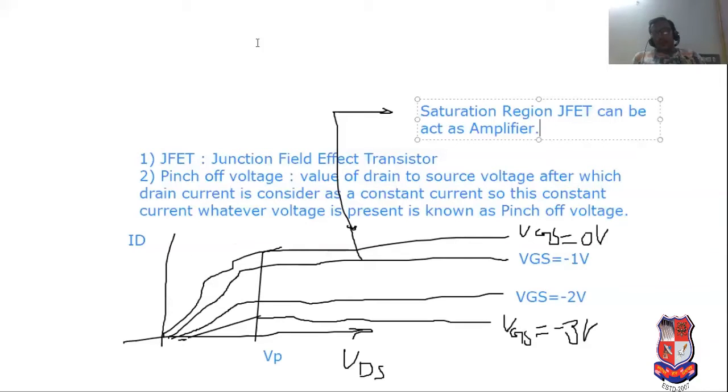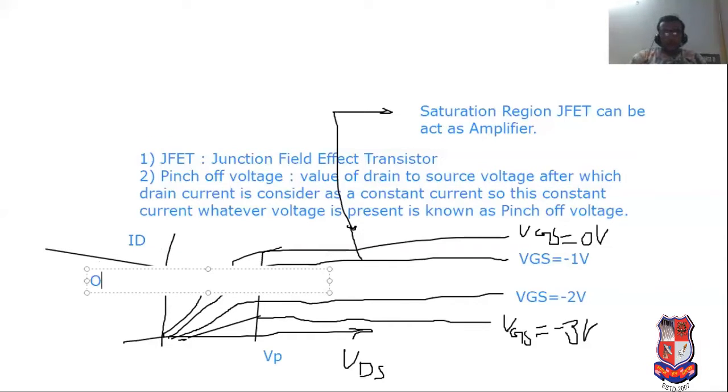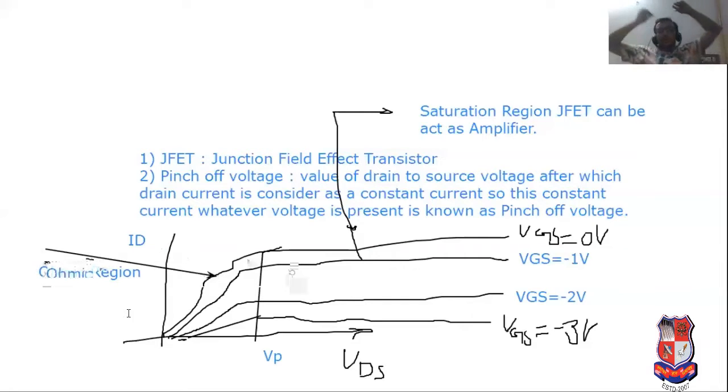And see this, it is the region which is known as the ohmic region. In the ohmic region, it can act as an on switch, or we can say in the ohmic region, it can be considered as a voltage variable resistor.